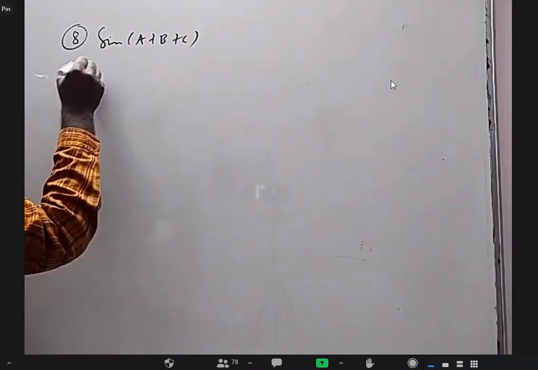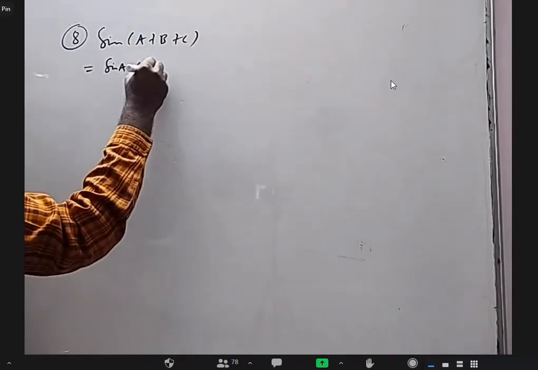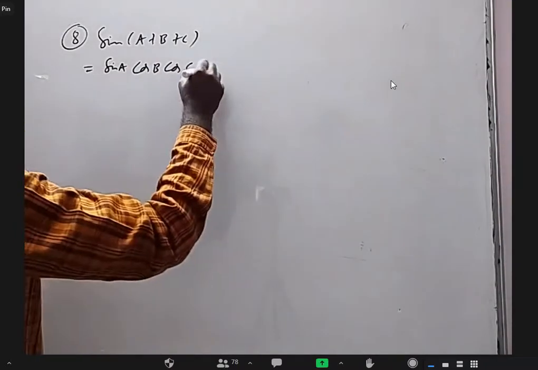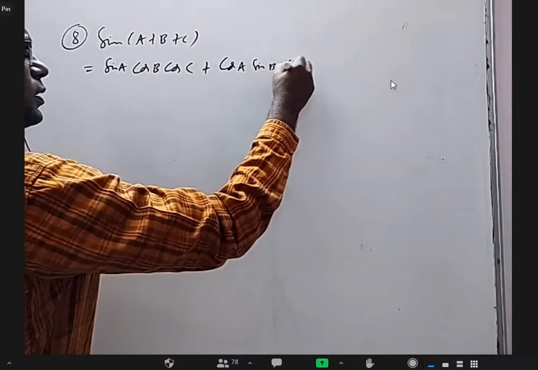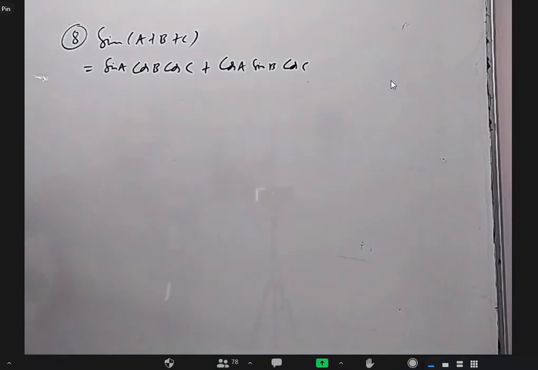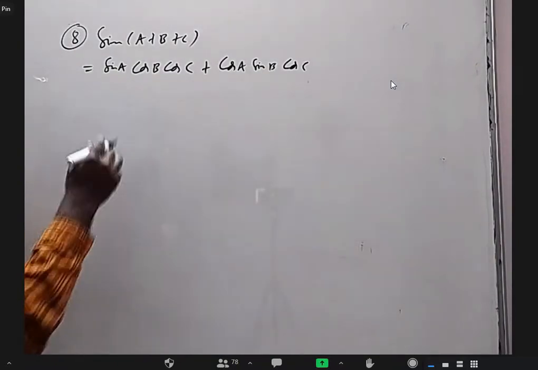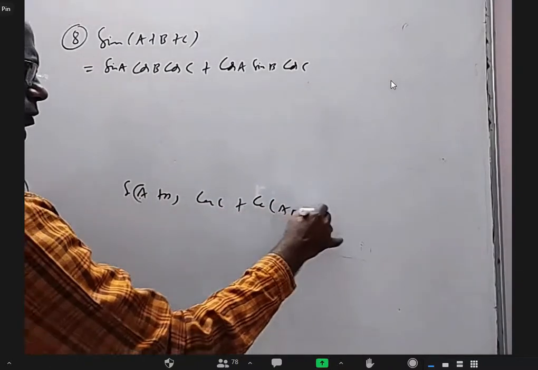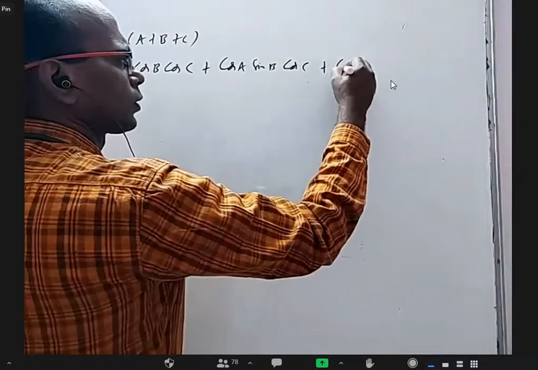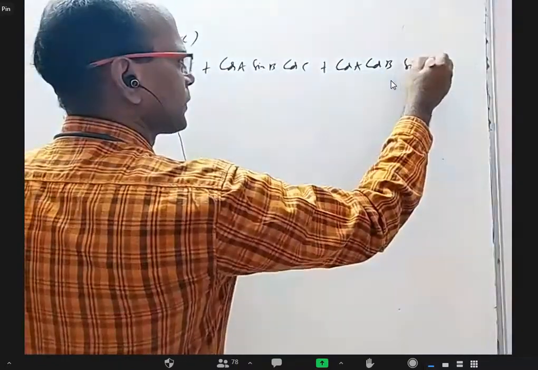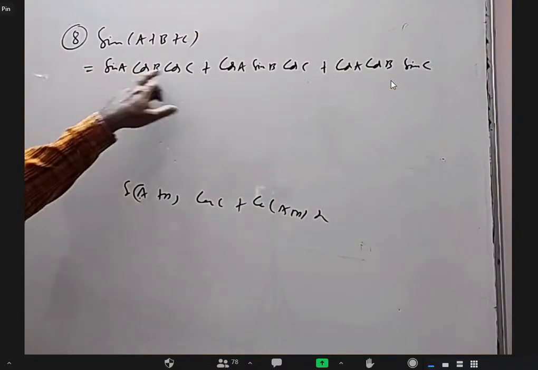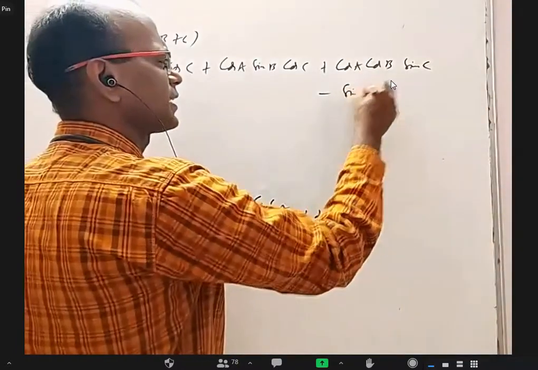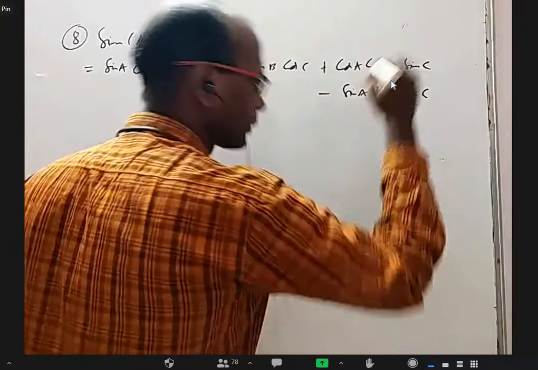Sin A plus B plus C, the formula will be sin A cos B cos C. One sin and two cos. Next, cos A sin B and cos C. Just 1 minute, and while proving it, it will come. Sin A plus B into cos C plus cos A plus B into sin C. Next, cos A cos B sin C. One sin and two cos. Here A is sin and other two are cos. Here B is sin and other two are cos. Here C is sin and other two are cos. Minus sin A sin B sin C. Okay, this is a formula.